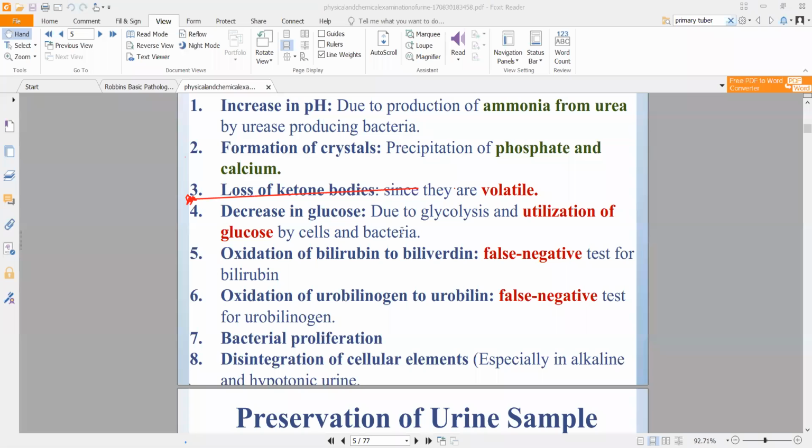Now if the sample was not collected properly, it was not handled properly, or something happened wherein oxidation of bilirubin and biliverdin occurred before you were able to test it, you will not be able to find bilirubin and biliverdin even though the patient already had high amounts of them, because they got oxidized, right? Because they got oxidized, you will get a negative test. This is a false negative because it was not a negative. Because of some error, it became negative. So that is a false negative test basically. The same goes for urobilinogen and urobilin, right?